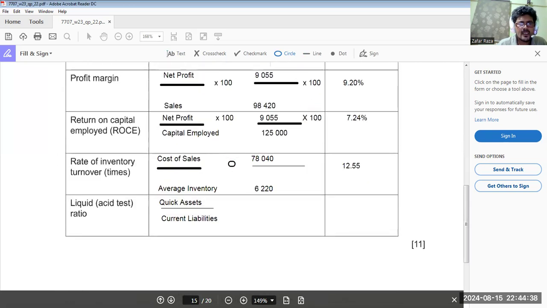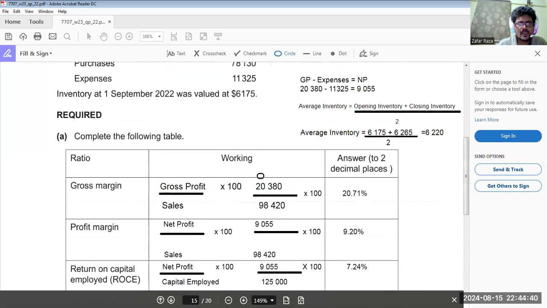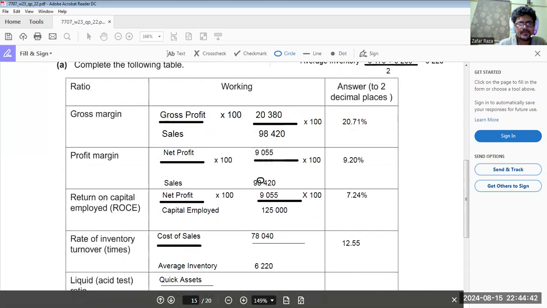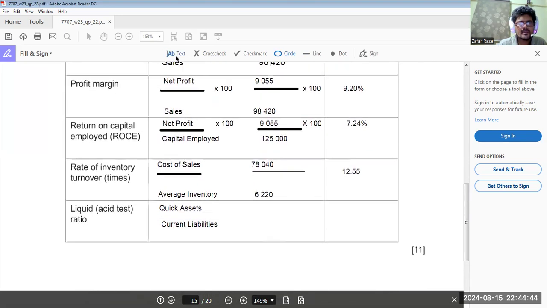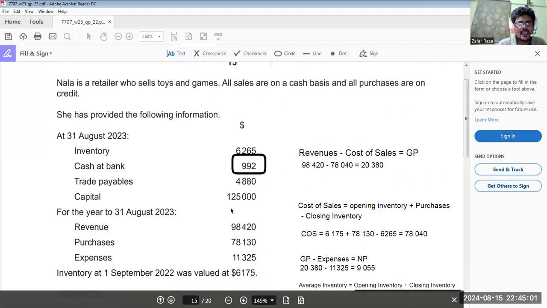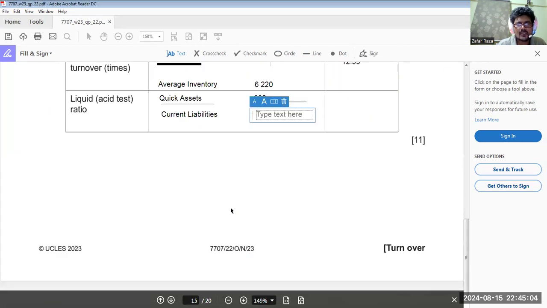So 992, what are we going to write here? 992 divided by the one and only current liability, that was 4,880 accounts payable.